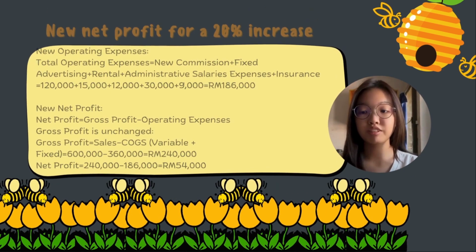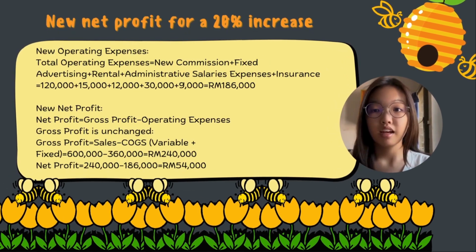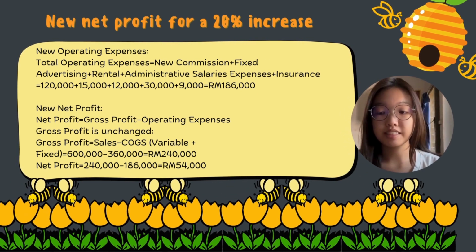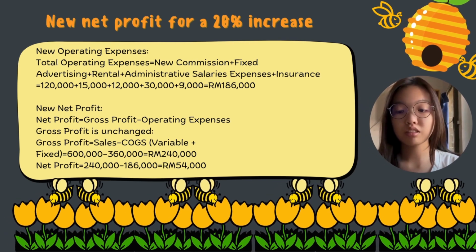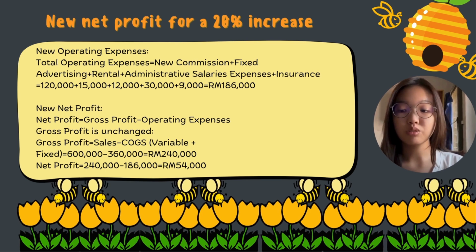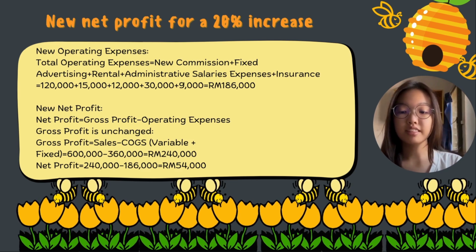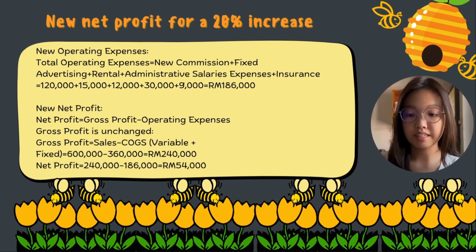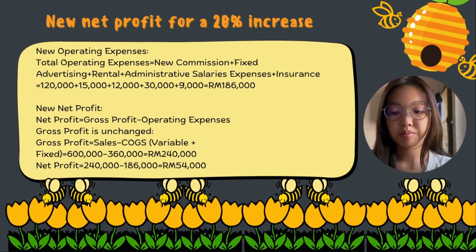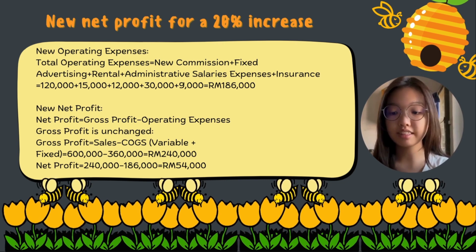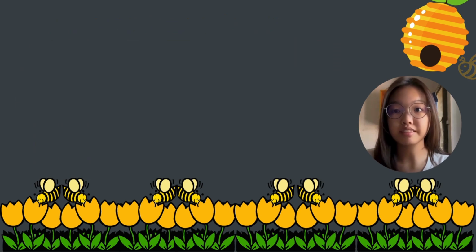So the new net profit for a 20,000 increase on commission rate: the only change in the operating expenses, which is the new commission, is equal to 120,000, and total operating expenses is equal to 186,000. The net profit is gross profit minus operating expenses, and the gross profit is unchanged, so it's equal to 240,000 minus 186,000, which is equal to 54,000.